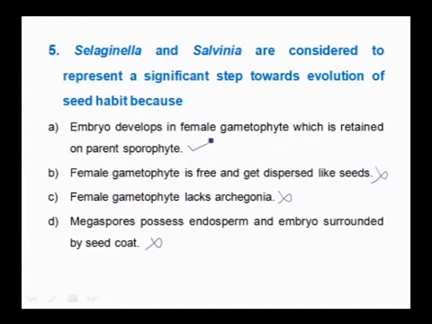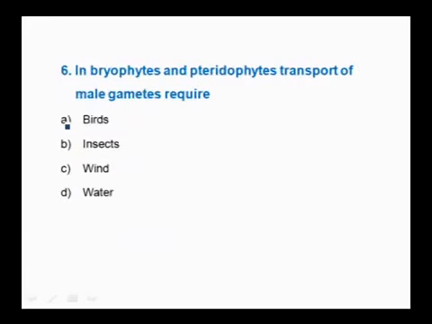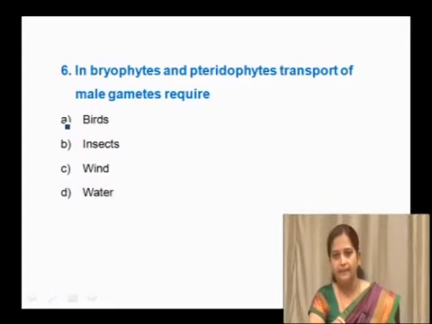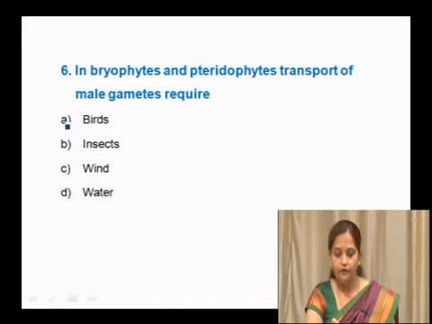So, the right answer is A. Next question is, in bryophytes and pteridophytes, transport of male gametes requires which agent? Here the first option is bird, second option is insect, third option is wind and fourth option is water.